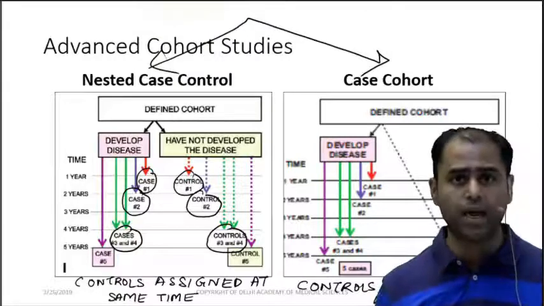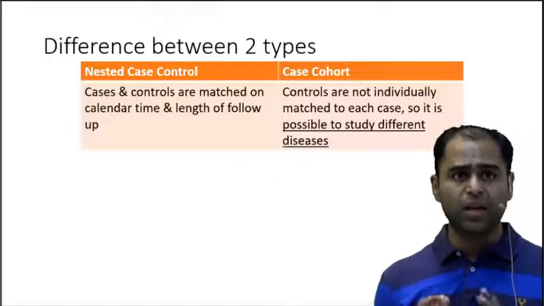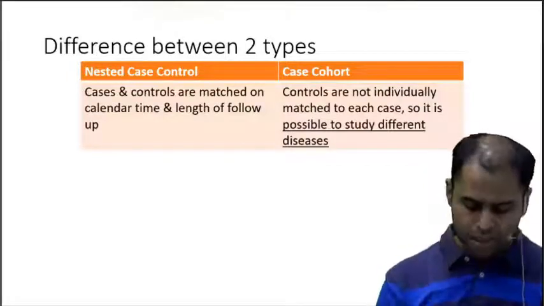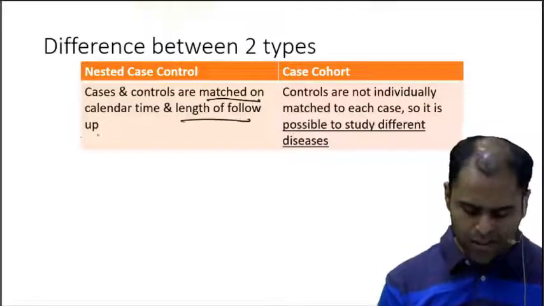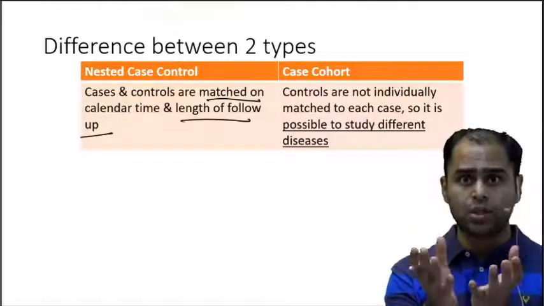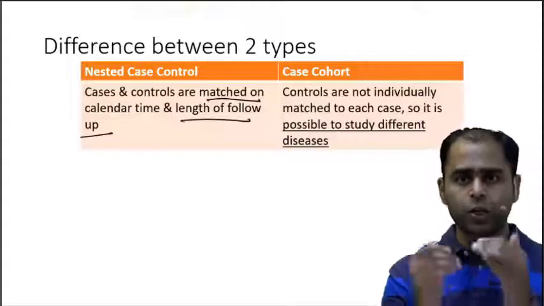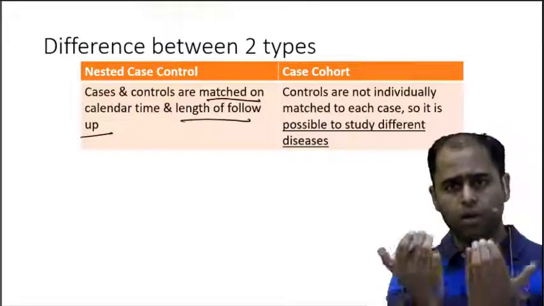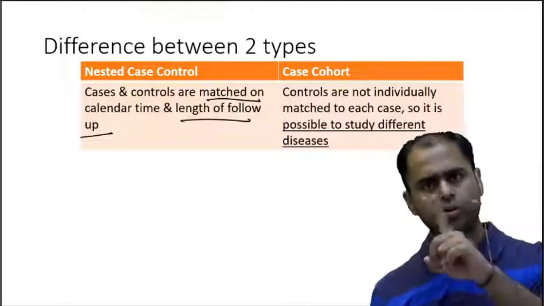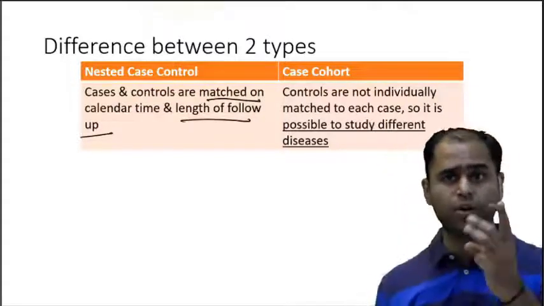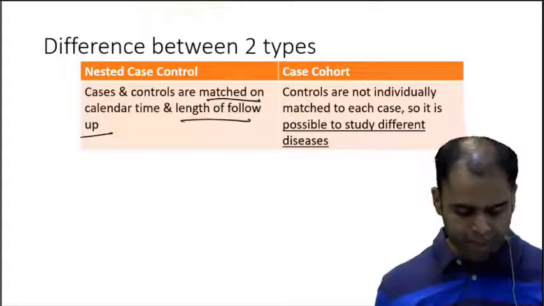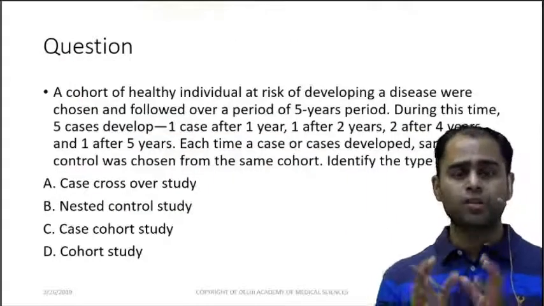Now, in a nested case control, a typical word which would be used by AIIMS is matched for time of follow-up. In a nested case control, they are matched for the time of follow-up. You could see at the same time the controls are being assigned as cases. So if a case is followed for a year, the control is also followed for a year. If a case is followed for 3 years, the control is also followed for 3 years. Done? Okay.